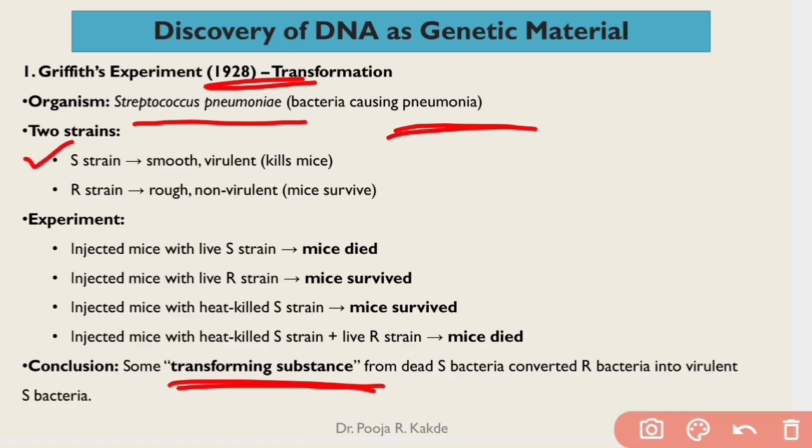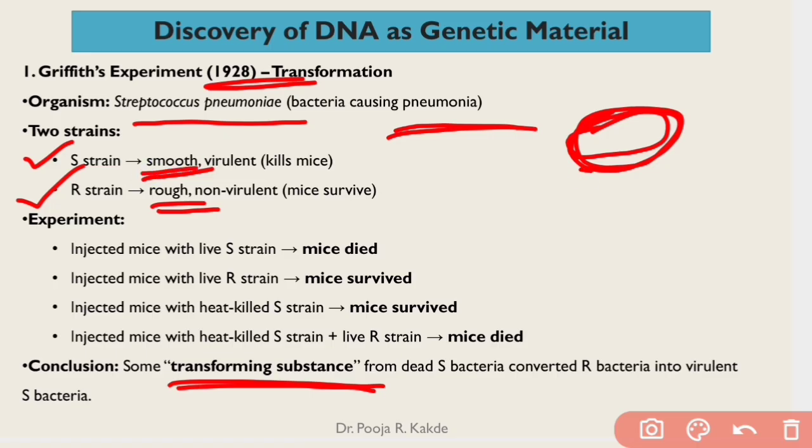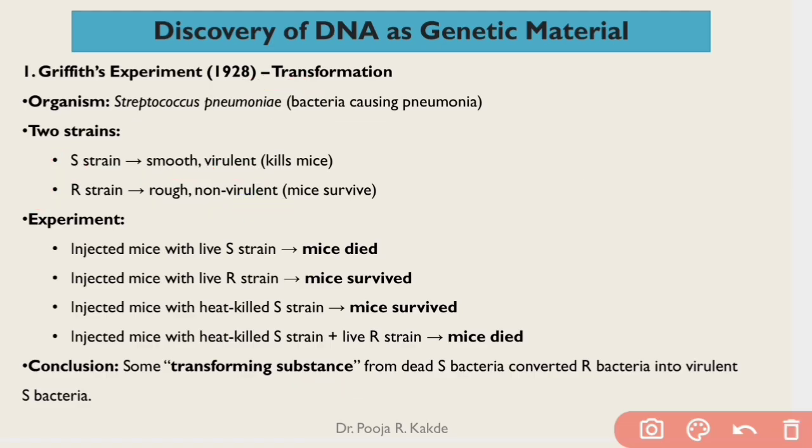As the name suggests, S is a smooth strain. R strain, as that R indicates, is a rough strain. Now why is one called smooth and the other called R strain? Because in this Streptococcus, there was a capsule present around one strain and that gave it a smooth appearance, and because of this capsule it was virulent. It was able to cause disease. The other one, the R strain, rough strain, did not have this capsule and thus it was non-virulent. So what did Griffith do? He injected the smooth live strain of Streptococcus pneumoniae into mice and he found that the mouse died.